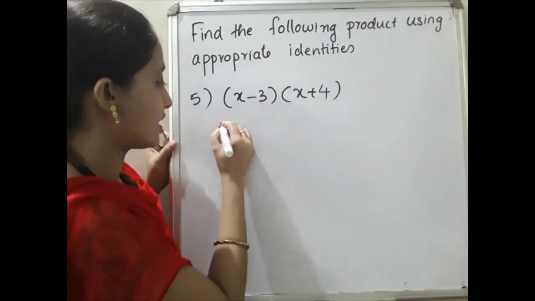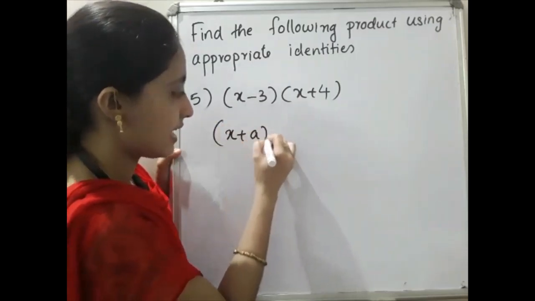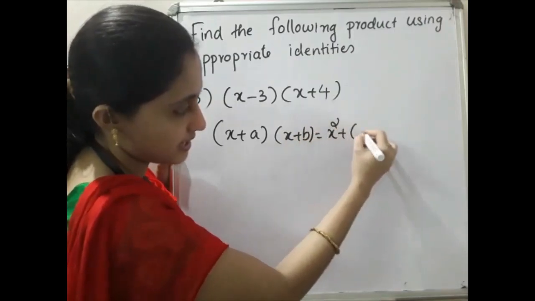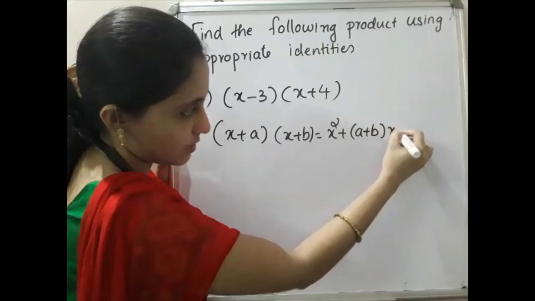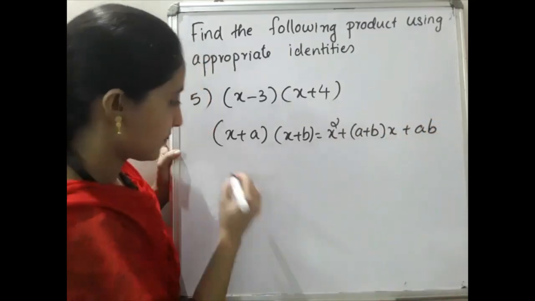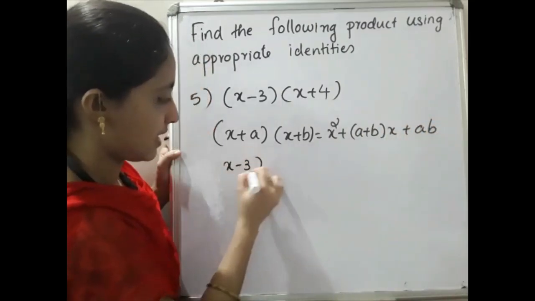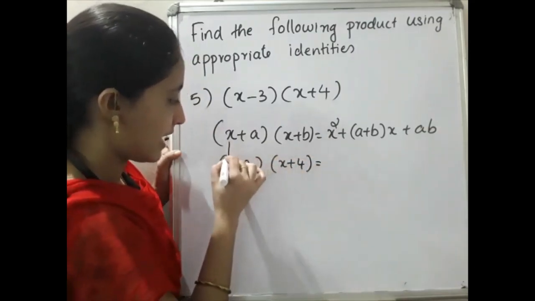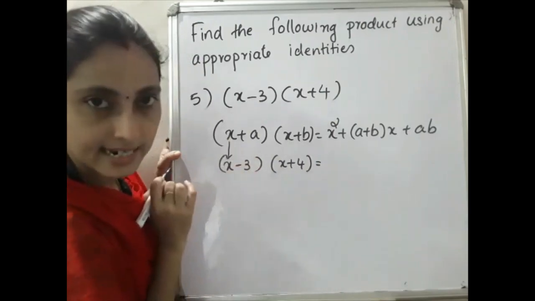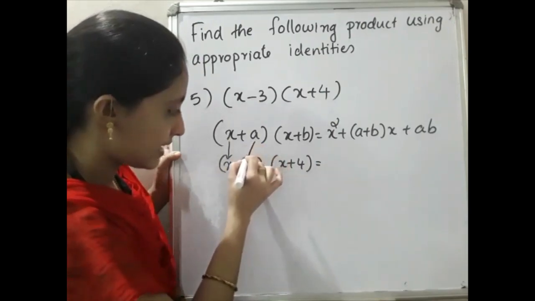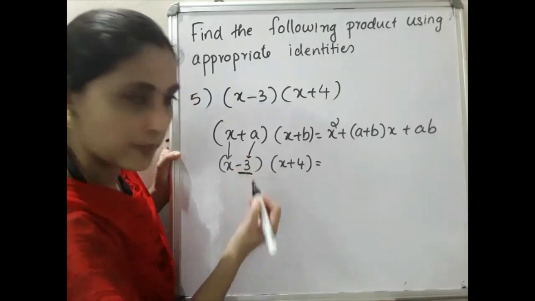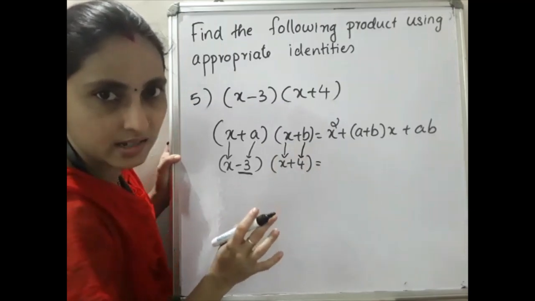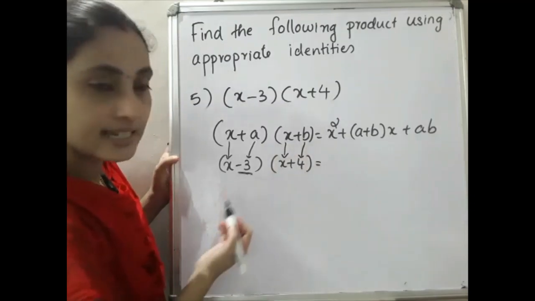So below that you have to write the identity, x plus a into x plus b is equal to x square plus a plus b into x plus ab. Then our question, x minus 3 into x plus 4. Listen here, a represents minus 3, you have to consider the sign also. Here b represents 4, positive, so no need to consider the sign.